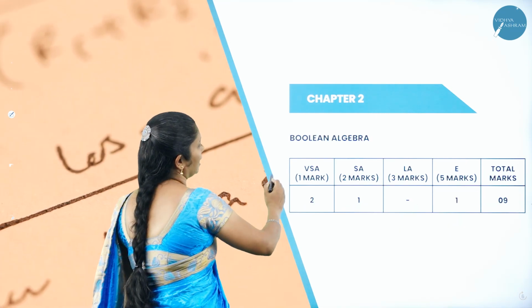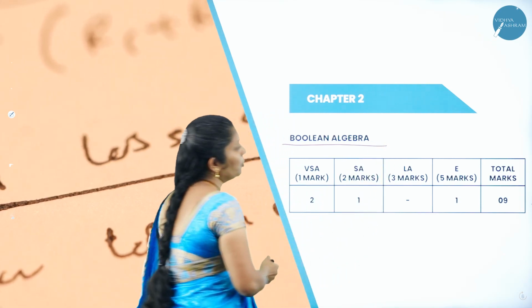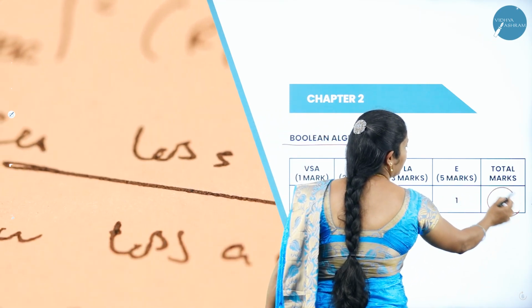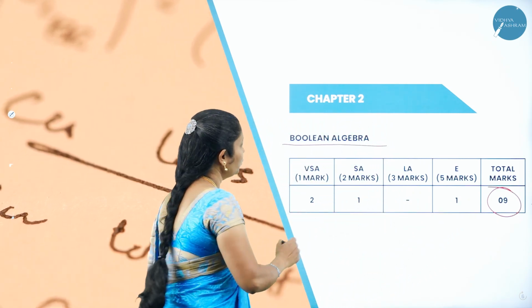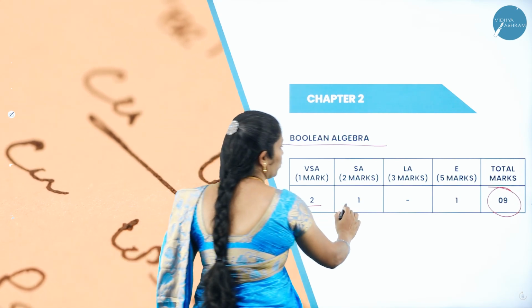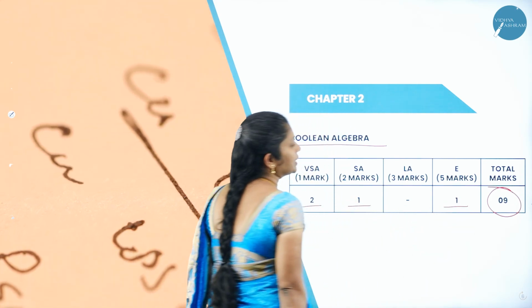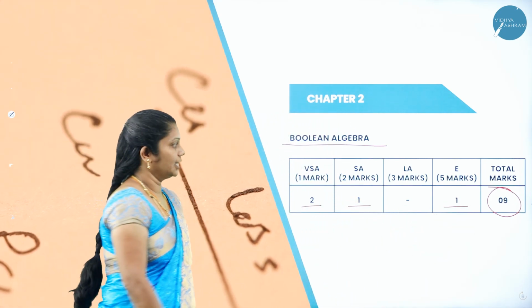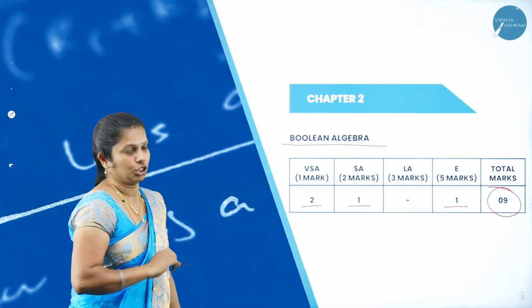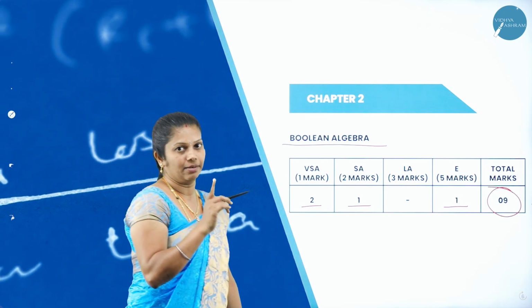Whereas in the second chapter, you have Boolean algebra. The total weightage of this chapter is 9 marks in the annual exam. Out of 9 marks, in part A, they will ask 2 questions, in part B, 1 question, as well as in part D, 1 question. That is 5 marks, 1 question, 2 marks, 1 question, as well as 1 mark, 2 questions they will ask. The total weightage is 9 marks.